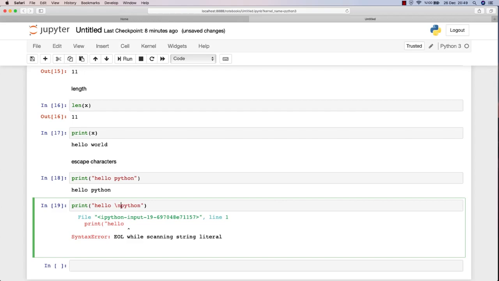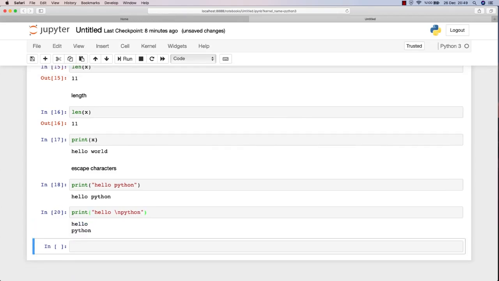Okay, if you type backslash n and hit shift enter, as you can see, it writes hello and Python on separate lines. Now let's put a space and hit shift enter and see what happens. Python will still be on a separate line but with a space. So if I undo it and hit shift enter again, now it is the exact output that I want to get.